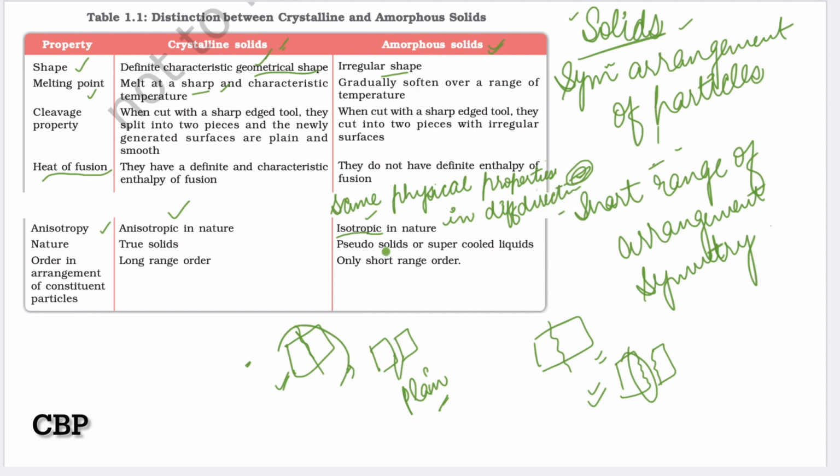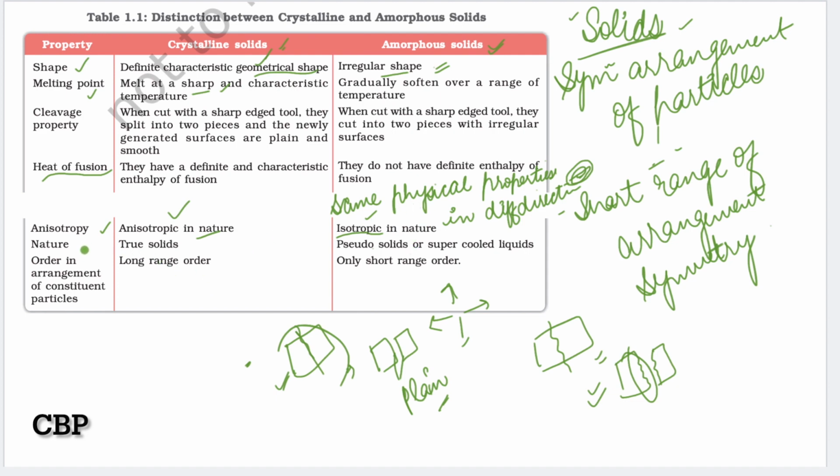When we check the directions of a solid, in this direction or in this direction, the physical properties are the same. This property is known as isotropic, and amorphous solids show isotropic behavior and crystalline solids show anisotropic behavior. That's why crystalline solids are anisotropic in nature and amorphous solids are isotropic in nature.